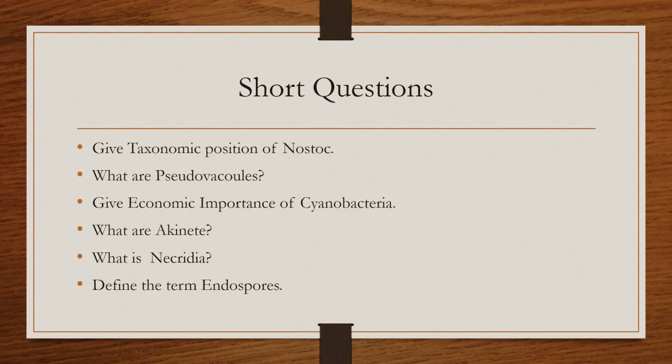Next is, define the term endospores. Endospores are those spores that form when the content of the heterocyst divides and produces many spores, and these spores are known as the endospores. Then when the cell bursts, they come out of the cell and give rise to a new individual. So I hope it will be helpful for you.